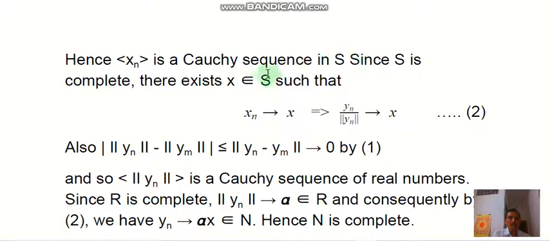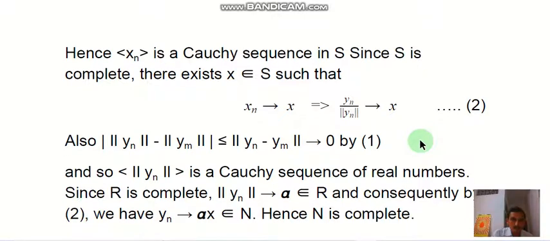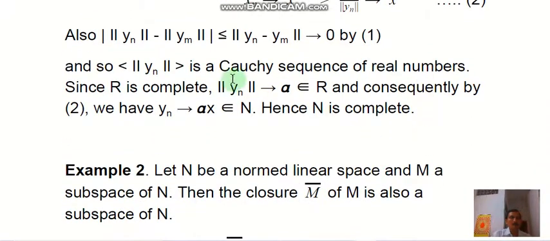Since S is complete, there exists x belongs to S such that xn tends to x, that is, yn upon the norm of yn tends to x. Also, the absolute value of norm yn minus norm ym is less than or equal to the norm of yn minus ym, which tends to 0 by (1), and so the norm of yn is a Cauchy sequence of real numbers.